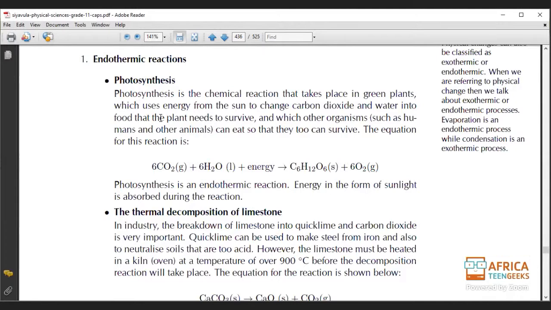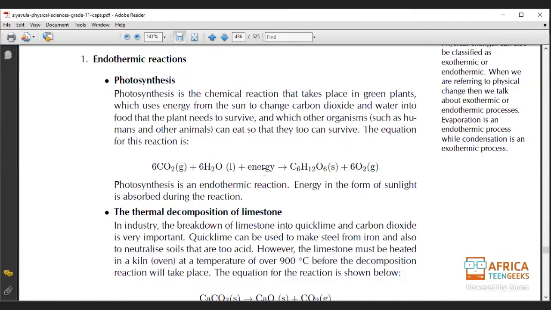So what happens? It's going to be carbon dioxide plus H2O. So we've got our little plant here taking in our carbon dioxide and H2O plus the sun. In this case, our energy is the sun because we need the sun for this reaction to take place. And this will give us nutrients plus oxygen. Okay, so what does this mean?